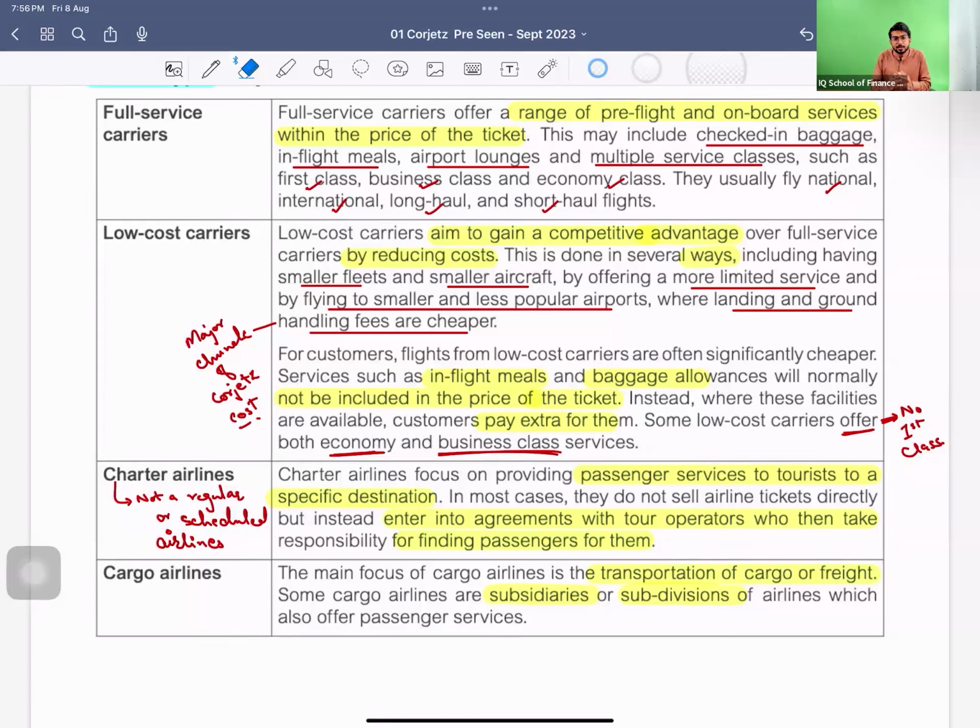They are booked in advance by a group, or a specific set of people who want to go to a specific destination at a specific time. So they book this charter plane and travel through it. They make an arrangement to fly from one place to another on their own time.